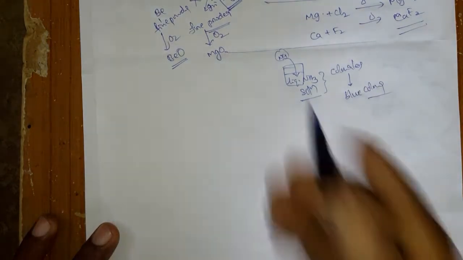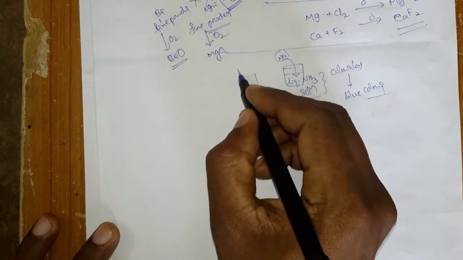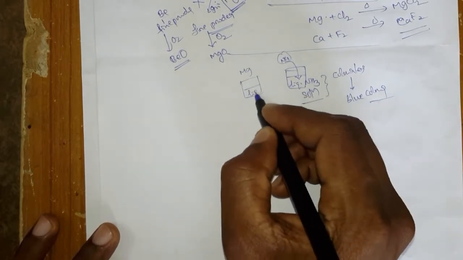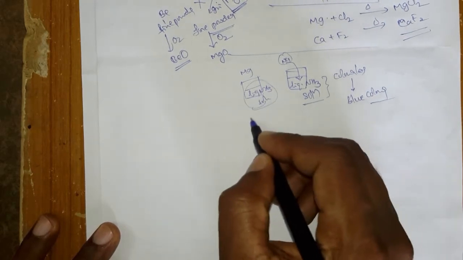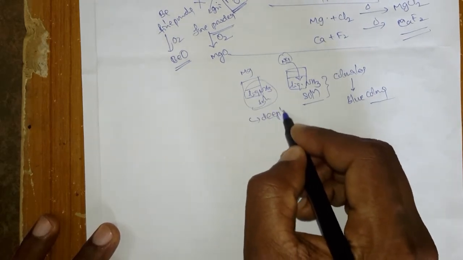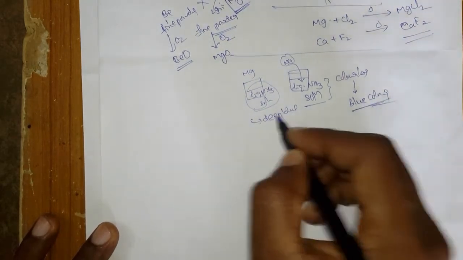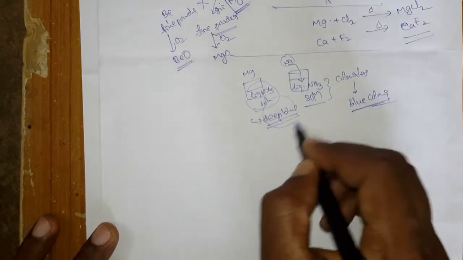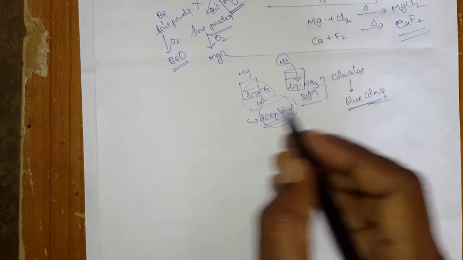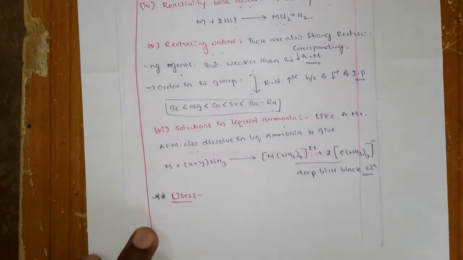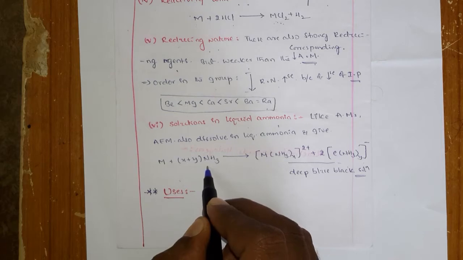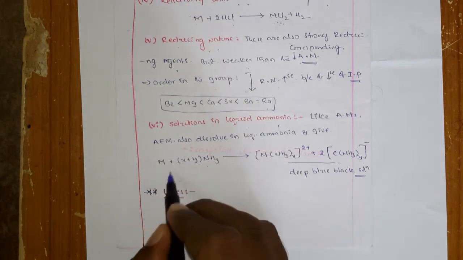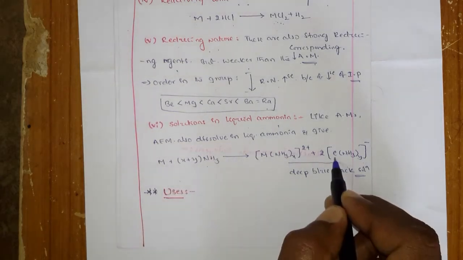Very similar to that, here also when you place a little amount of magnesium in the liquid ammonia solution, the color will change to deep blue color. Compared to the first group, the blueness will be high, deep blue color. It is because of the free ammoniated electrons. That means when the metal dissolves into the ammonia, it loses its 2 electrons, and those 2 electrons are in the free state.